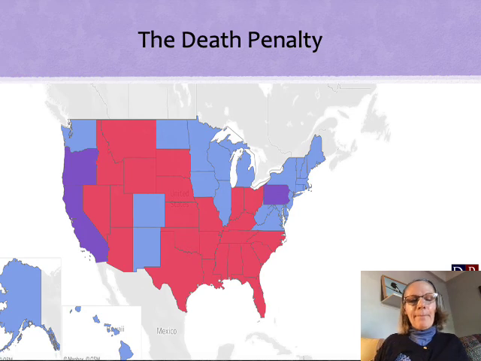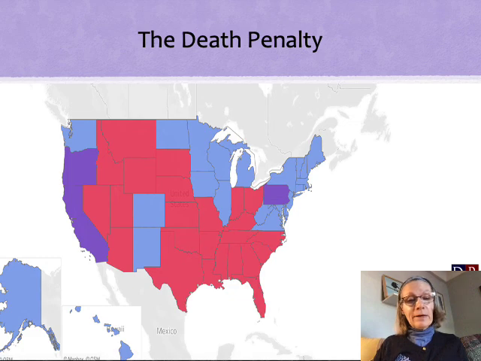Here is a map, again from the Death Penalty Information Center, that shows you the states in the United States that have the death penalty or don't have the death penalty. States in red are death penalty states. States in blue don't have the death penalty. And those 3 states in purple, California, New York, and I think that is Oregon, have a moratorium on the use of the death penalty. So they have it on the books, but they don't use it anymore.